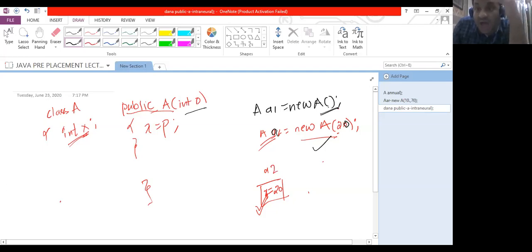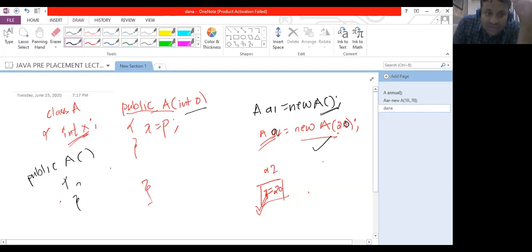If not, ideally it should call the default constructor. But if there is even a single parameterized constructor, then the inbuilt version of the default constructor will no longer be present. And in such cases, it becomes kind of mandatory to create a default constructor, if at all I intend to call one. So this is about constructors.